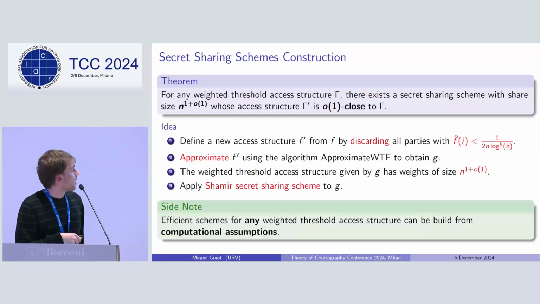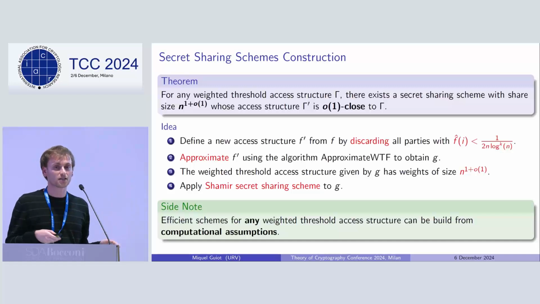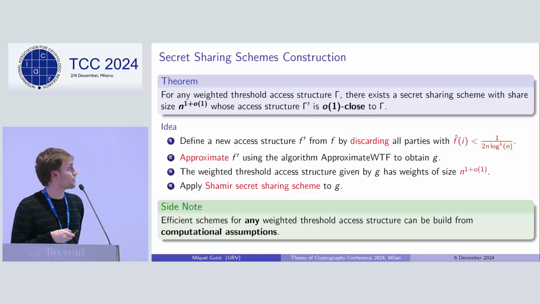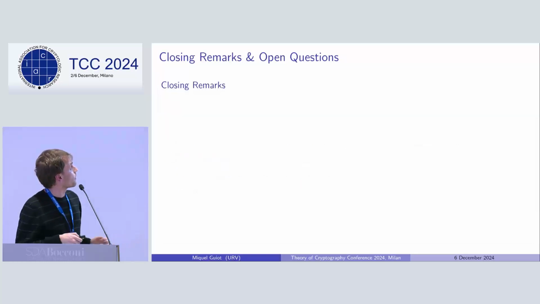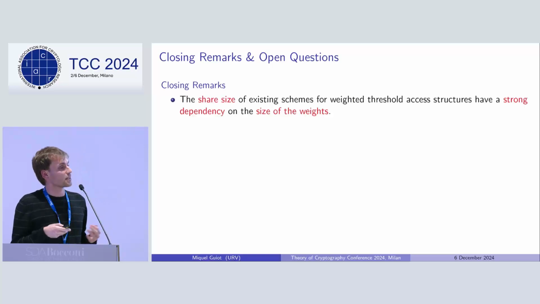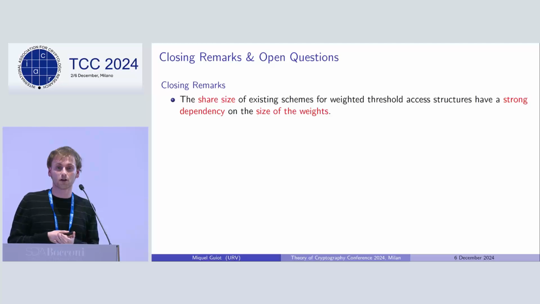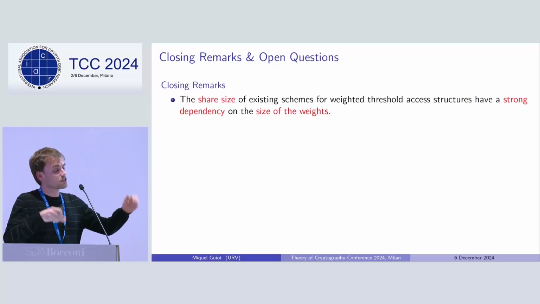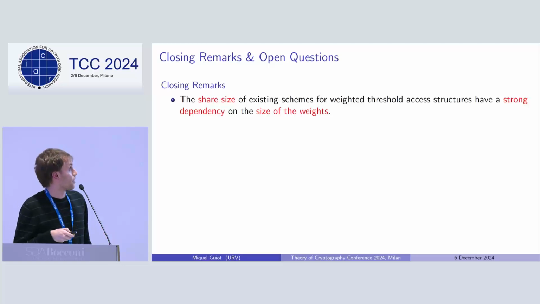As a side note, in our work, we also look at some computational version of schemes for these weighted threshold access structures, and we see that more efficient schemes can be built. With this in mind, just some closing remarks and open questions regarding our work. The first one is that we've seen that the share size of existing secret sharing schemes for weighted threshold access structures indeed has a strong dependency on the size of the weights.